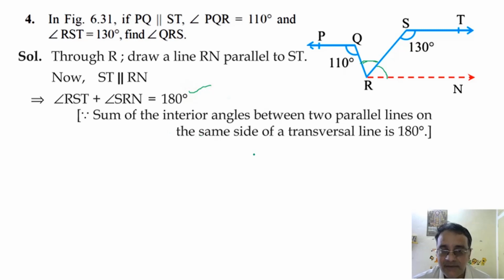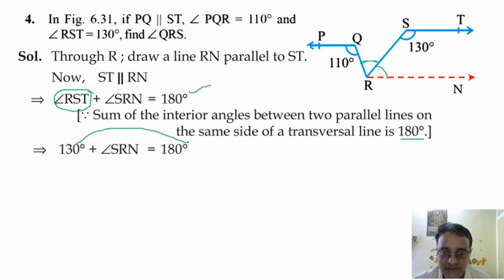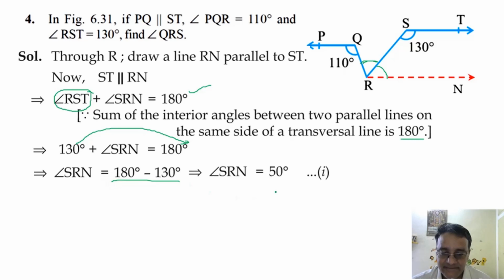Co-interior angles: the sum of the interior angles between two parallel lines on the same side of the transversal line is 180 degree. And this angle is already given, 130 degree. And we'll shift 130 degree to this side. It will become minus 130 degree. And 180 degree minus 130 degree is 50 degree. Right, we got 50 degree.